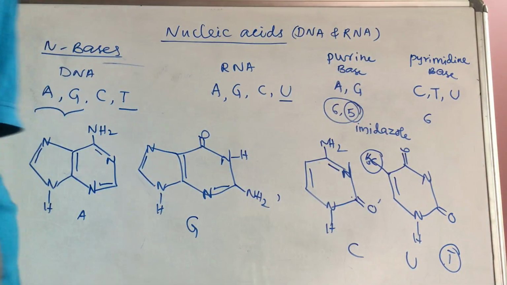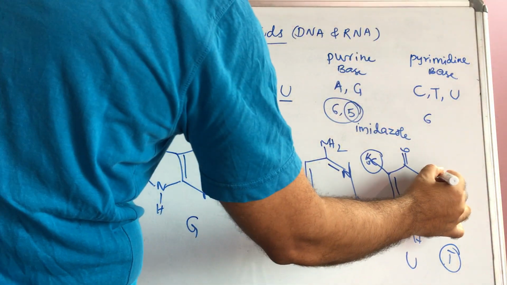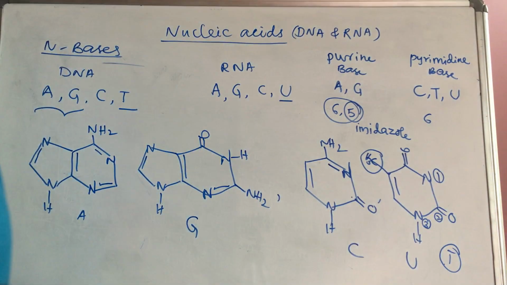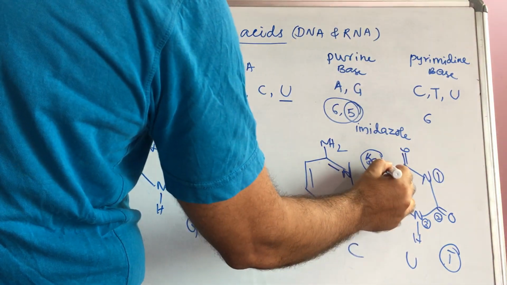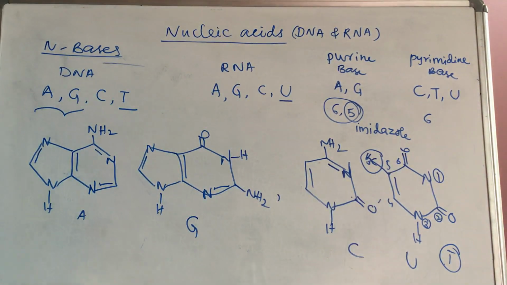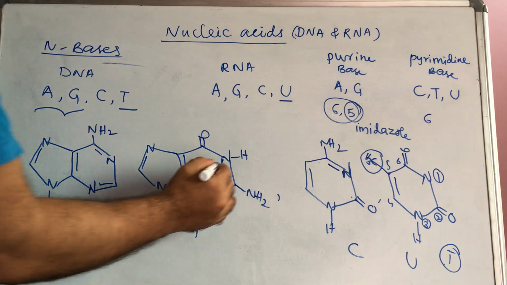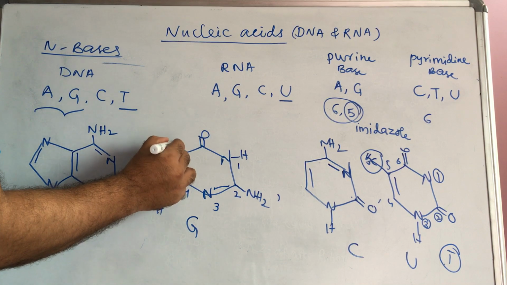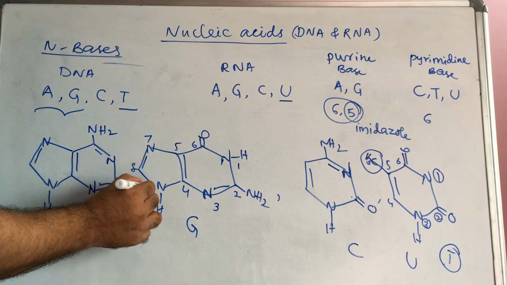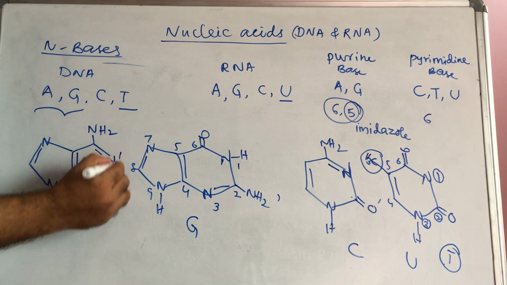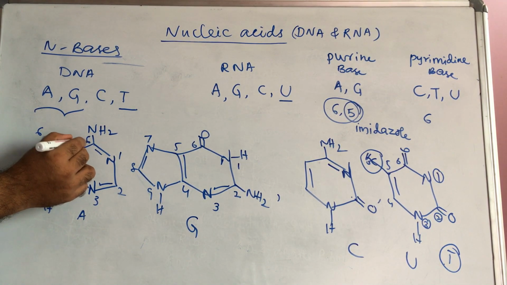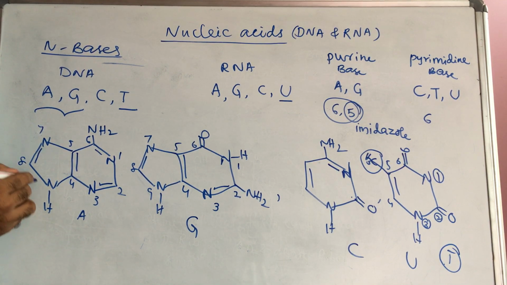So here numbering will start from 1, this is 2, and this is 3, this is 4, 5, 6. And here also numbering starts from here 1, 2, 3, and 4, 5, 6, 7, 8, 9. Then here also number 1, 2, 3, 4, 5, 6, and next 7, 8, 9. So numbering is very important here.